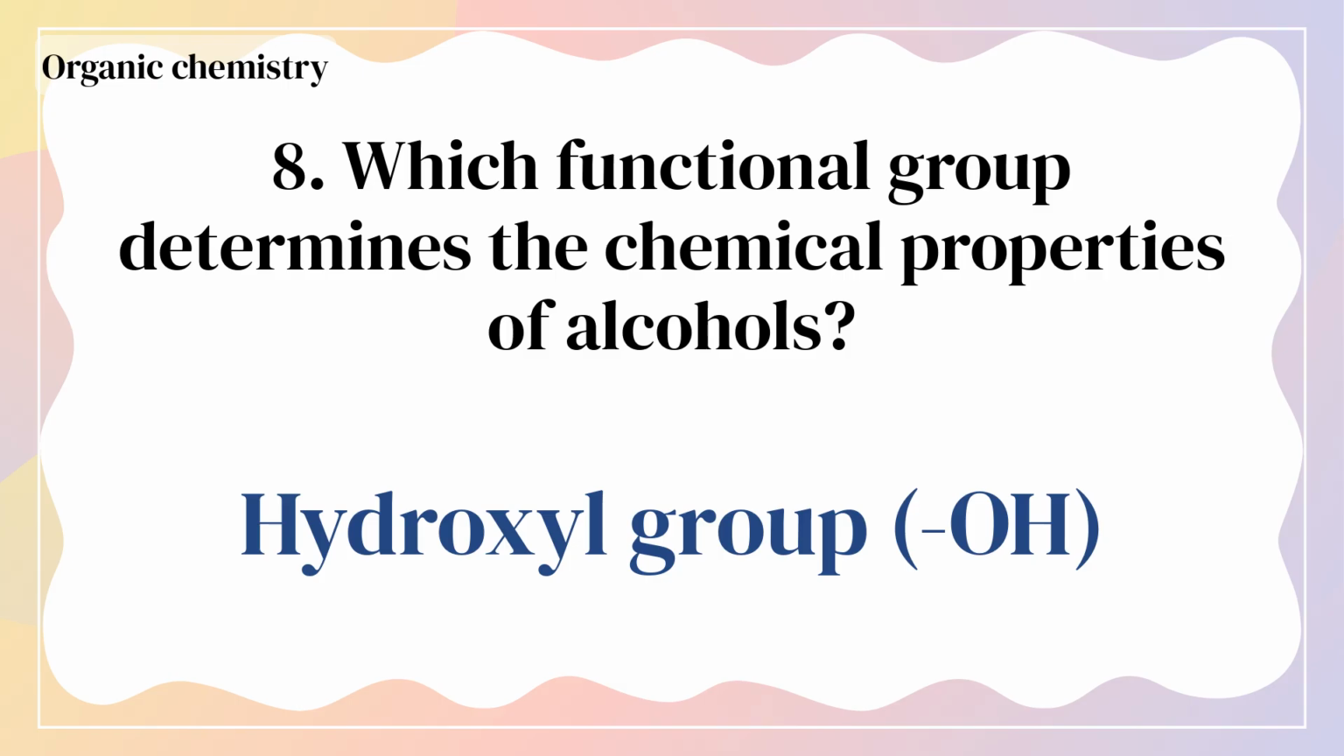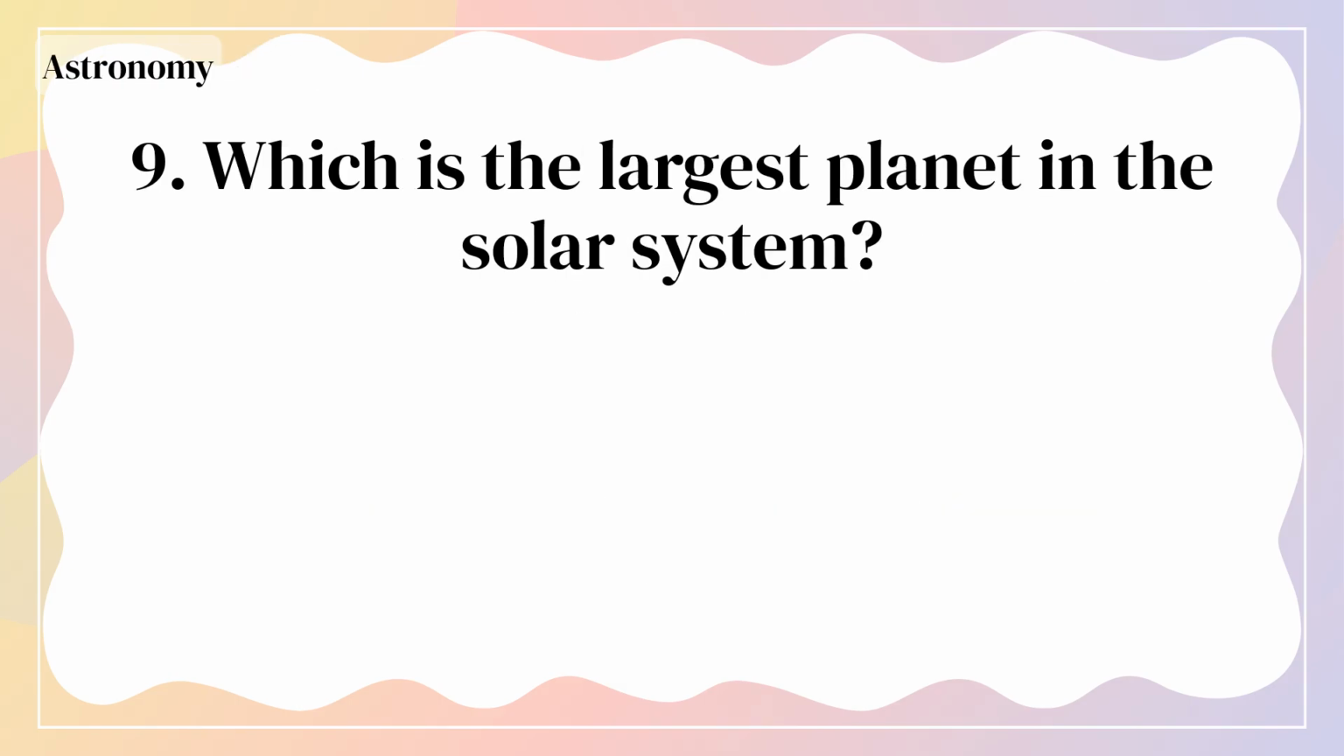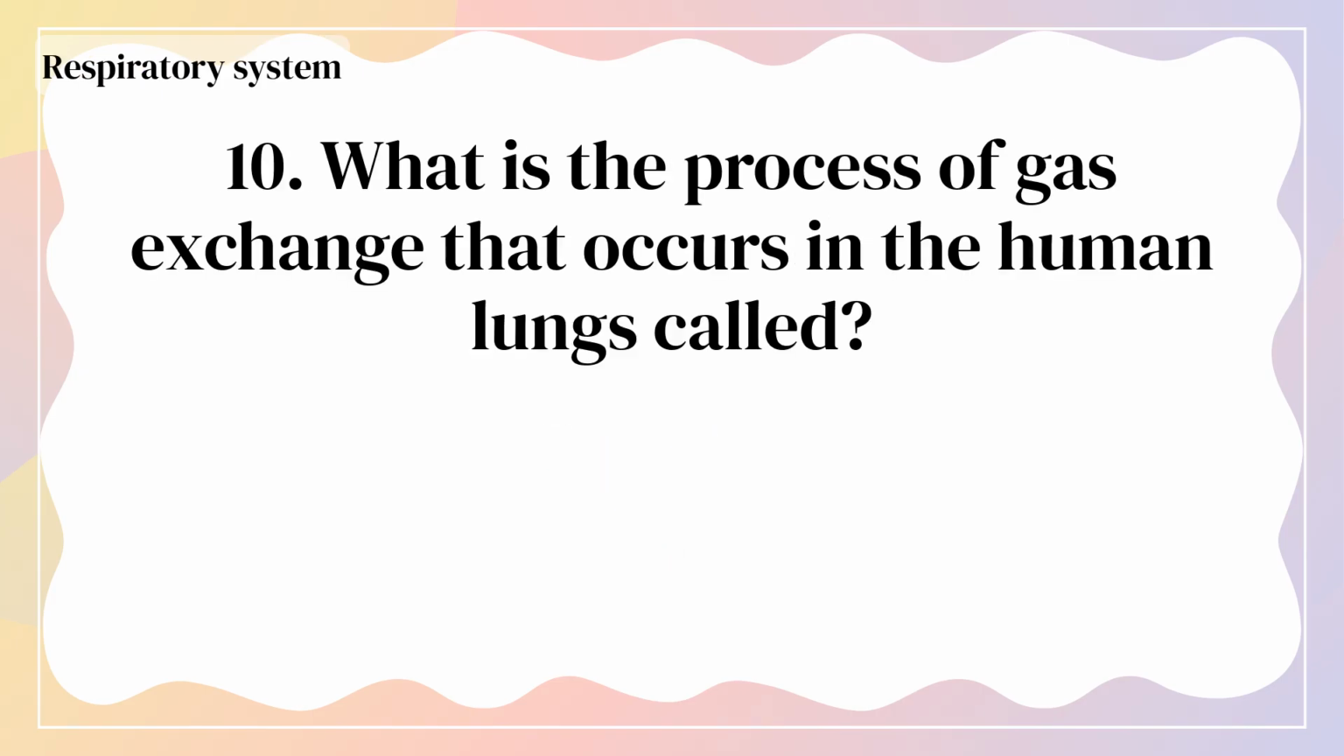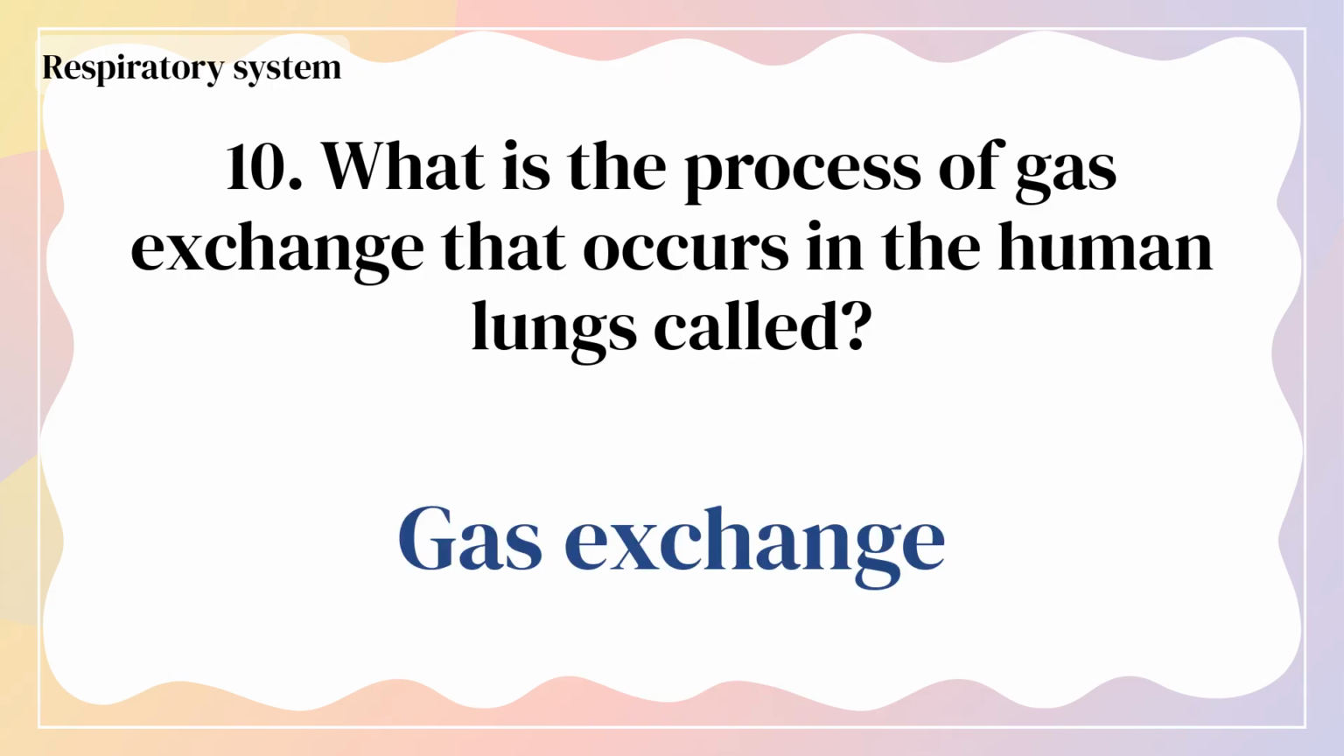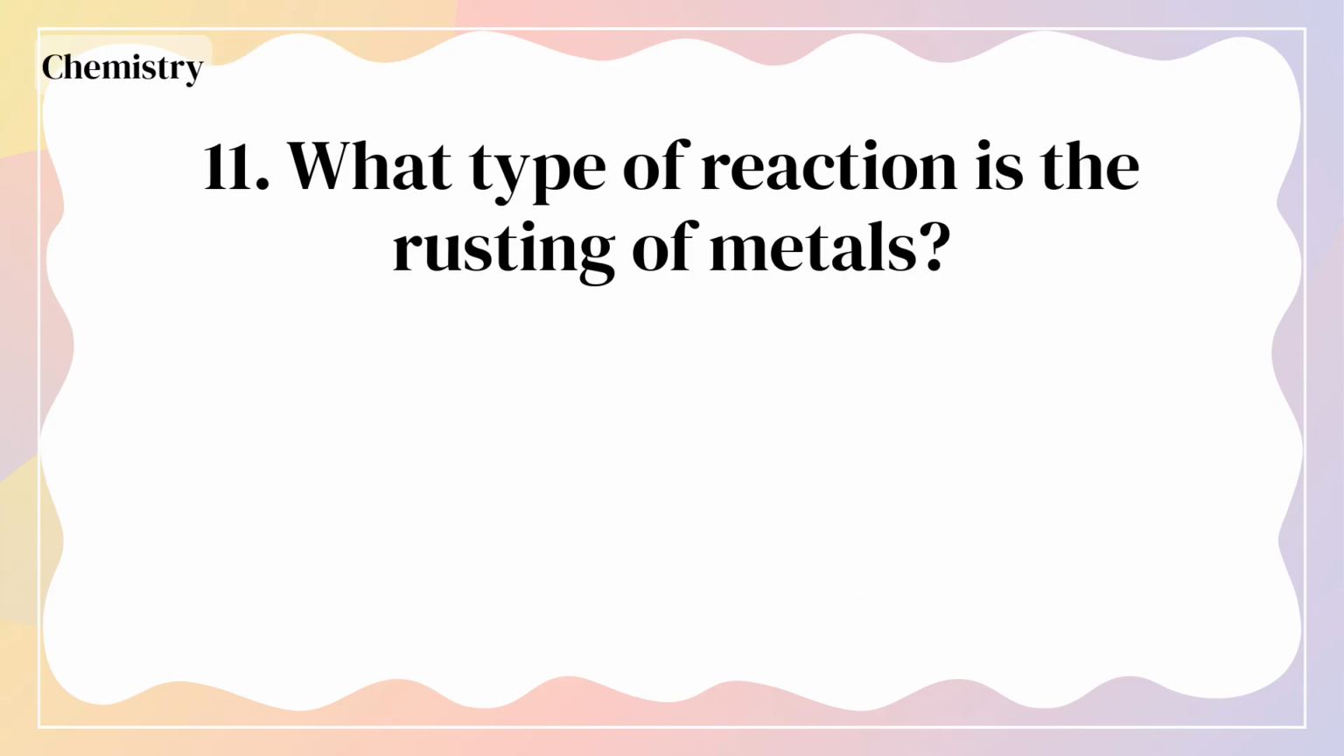Hydroxyl group, O H. Which is the largest planet in the solar system? Jupiter. What is the process of gas exchange that occurs in the human lungs called? Gas exchange. What type of reaction is the rusting of metals?